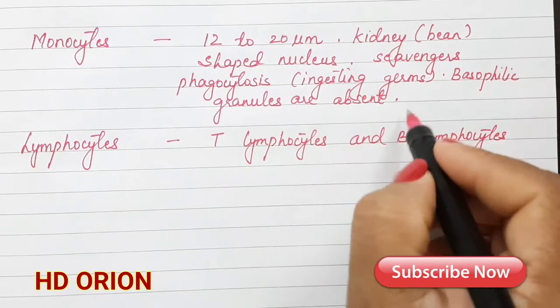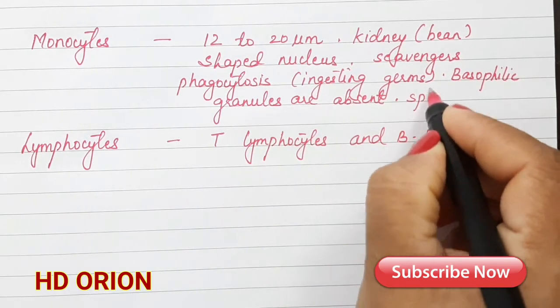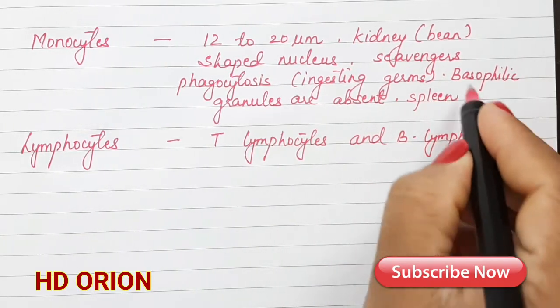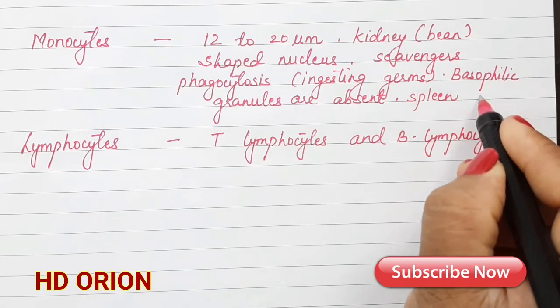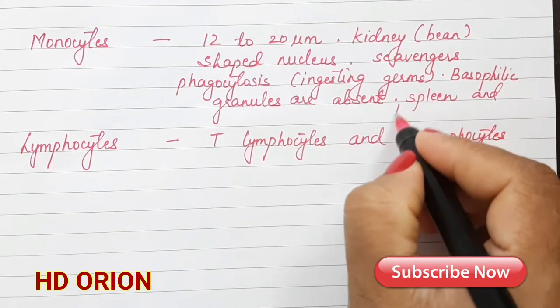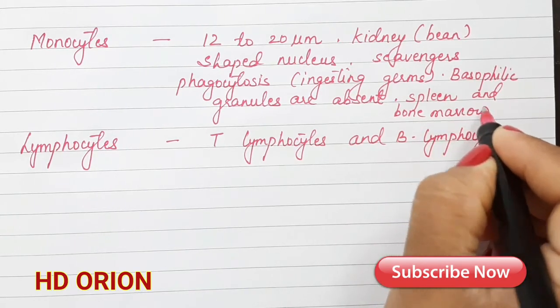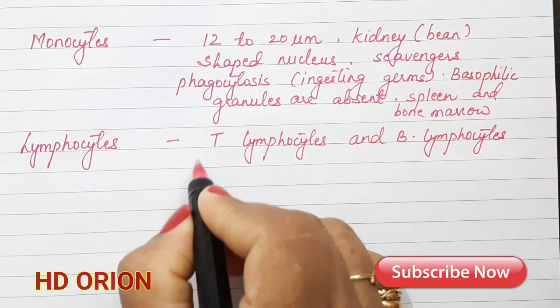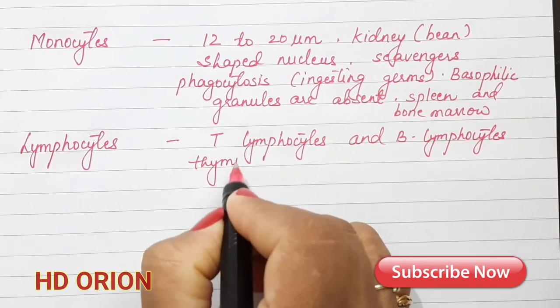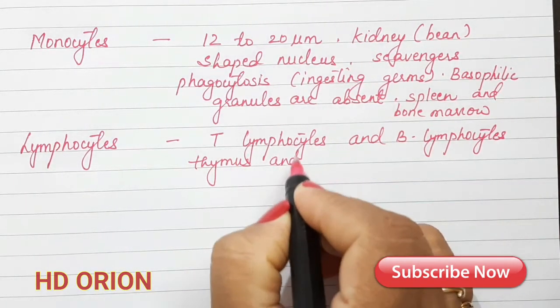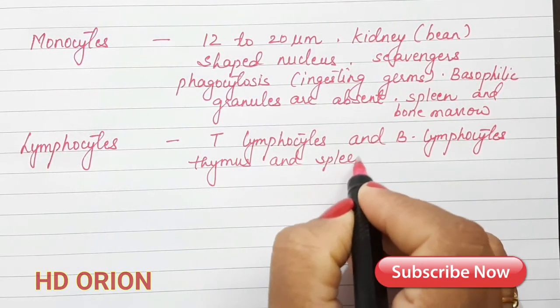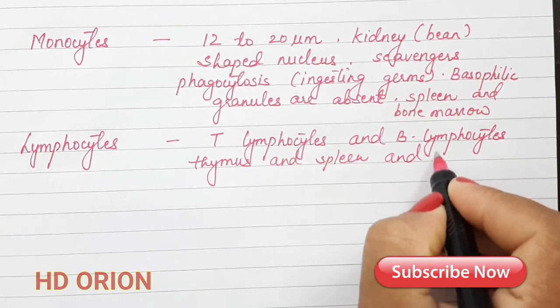Both monocytes and lymphocytes are formed in the spleen as well as in bone marrow. T lymphocytes are also formed in the thymus and spleen and marrow.